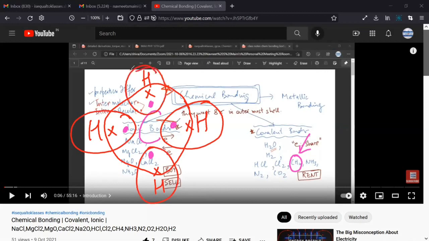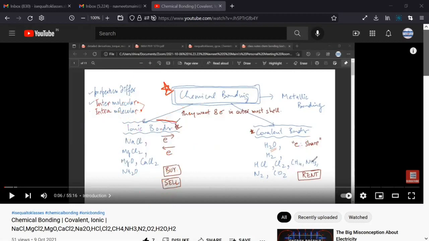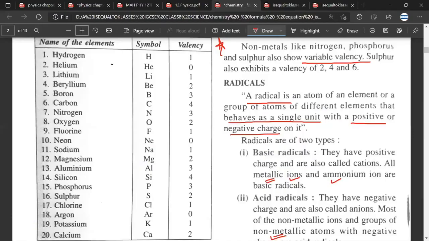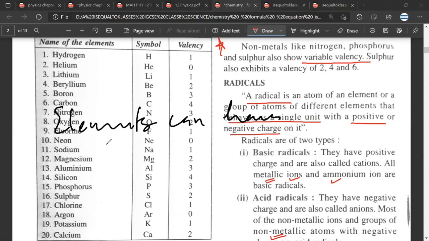Okay, sir. Any doubt? No, sir. Now, if you look at NH3, again N wants to share. Any doubt? No, sir. Wants to share. Any doubt? No, sir. So, any doubt till here? No, sir. So, are you comfortable with the concept of valency now? Yes, sir. One thing that you will understand in higher classes, and we'll do a few examples, is that elements can have variable valencies.